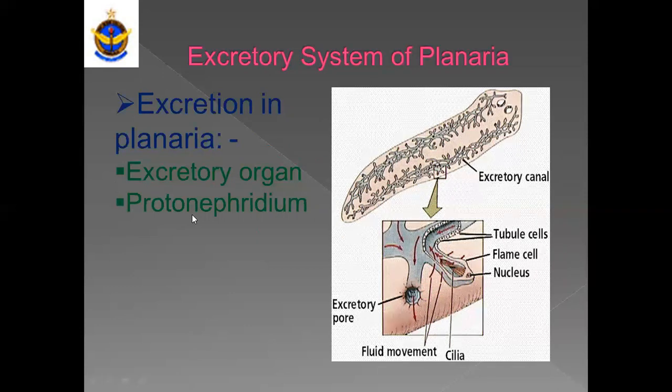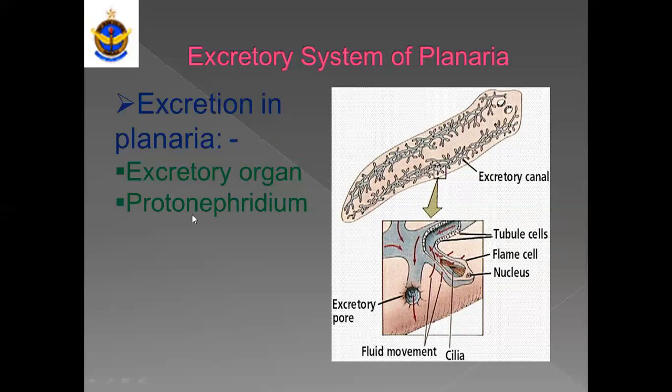What is the excretory organ called? The excretory organ of planaria is called protonephridium. Proto means initial, rudimentary, starting. So we can say that the excretory organ of planaria is protonephridium. Nephridium or nephridia is the term for excretory system. So we can say that here in planaria, a rudimentary type of excretory system is present.